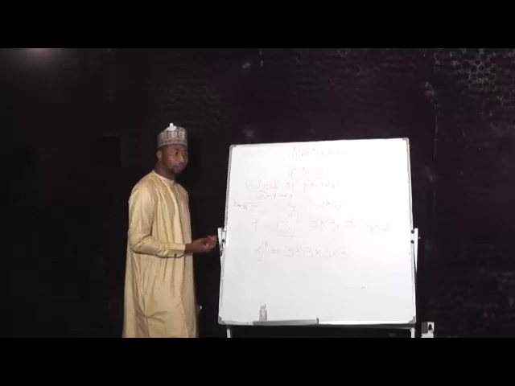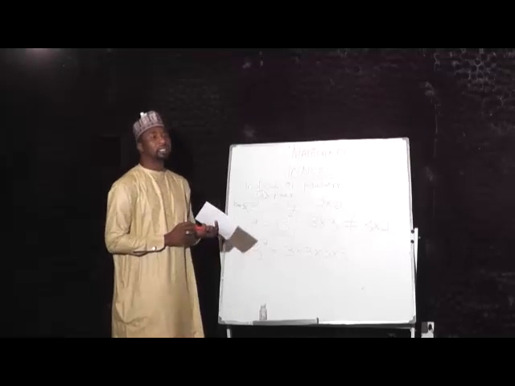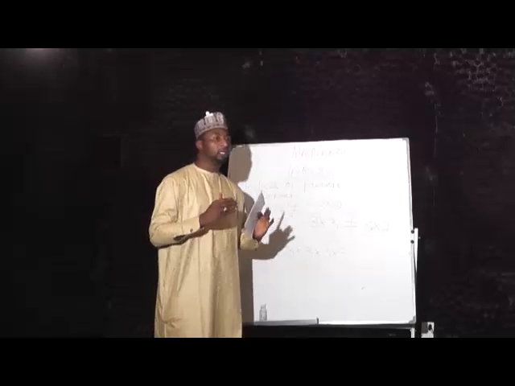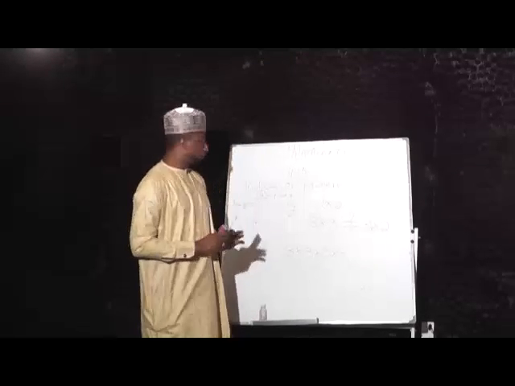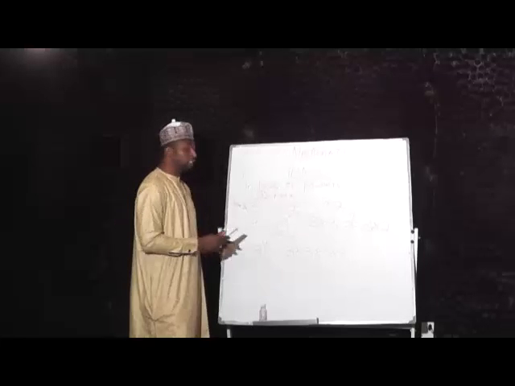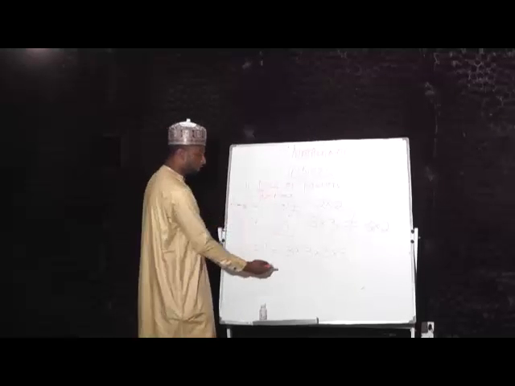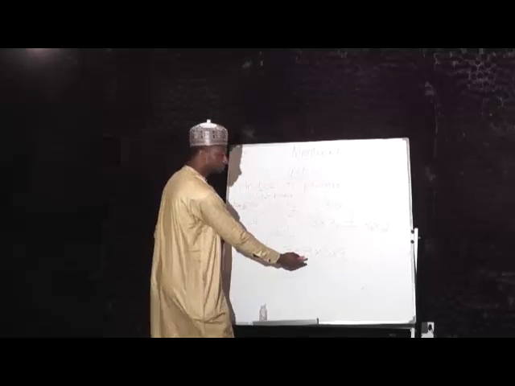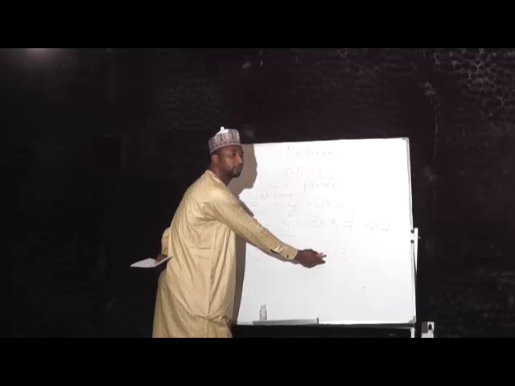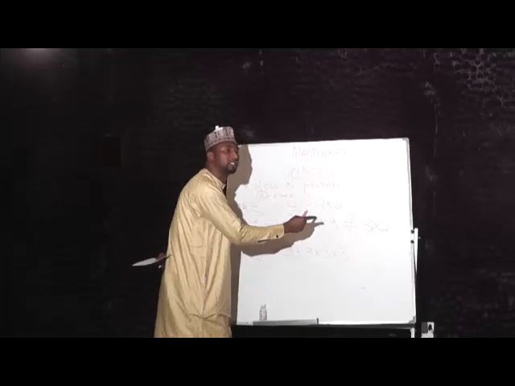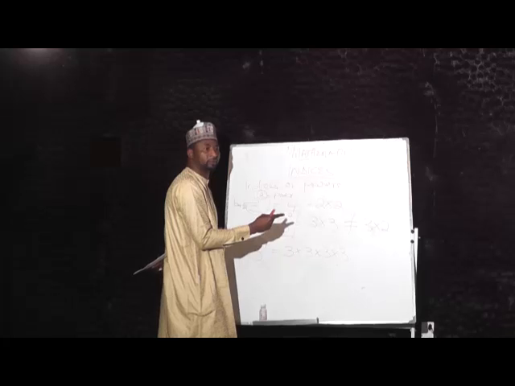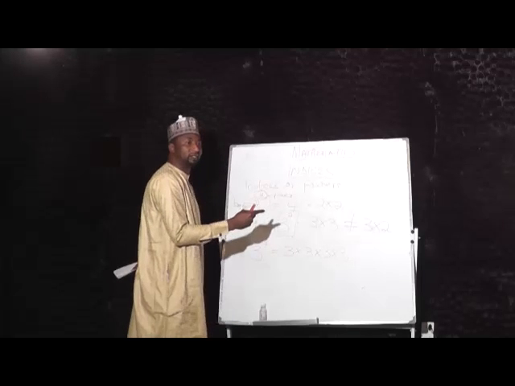Are we together? Yes. And that is how to write a number in index form. Can we do it together? 3 times 3? 9. 9 times 3? 27. What is 27 times 3?